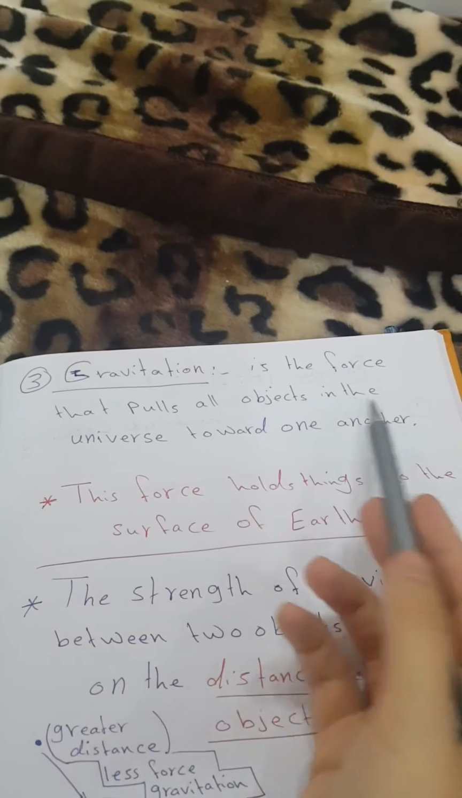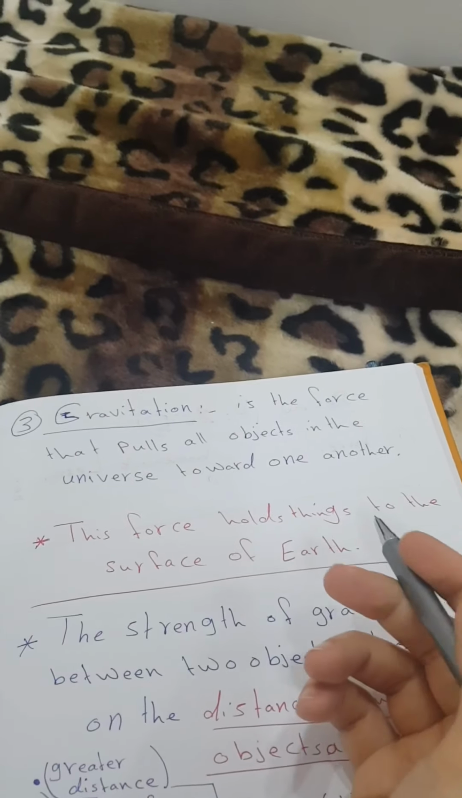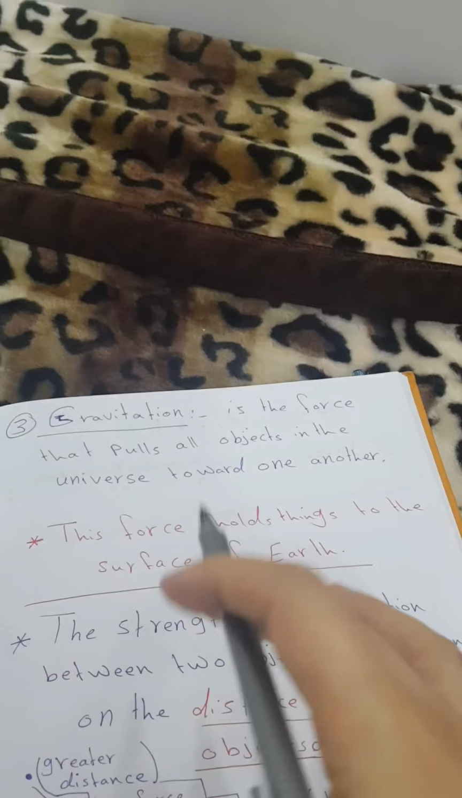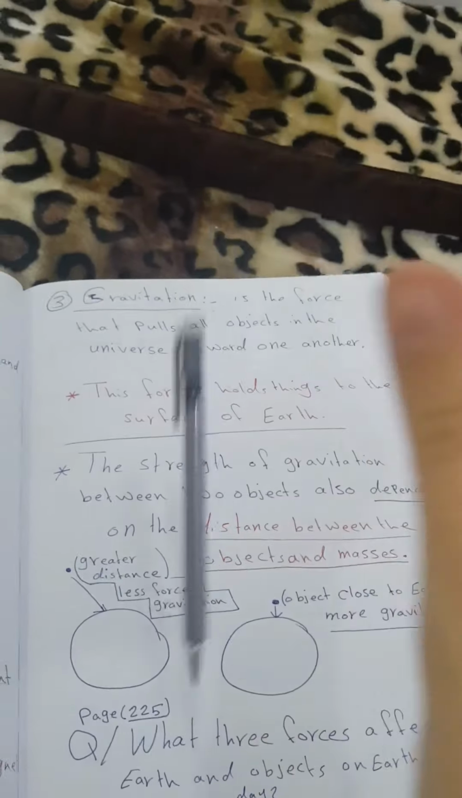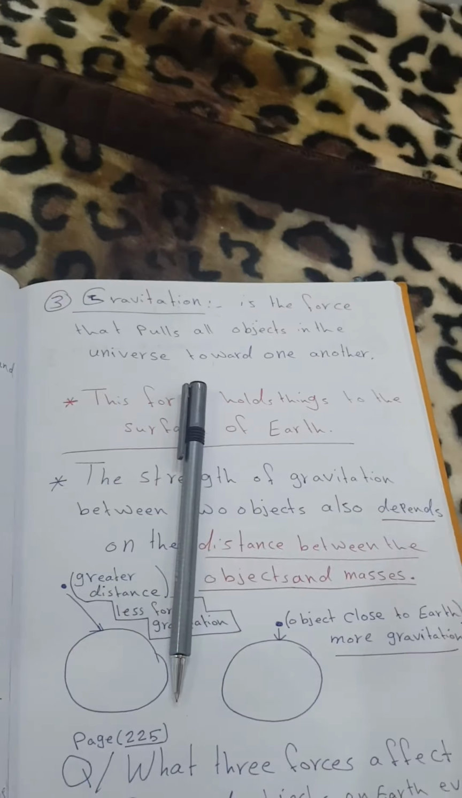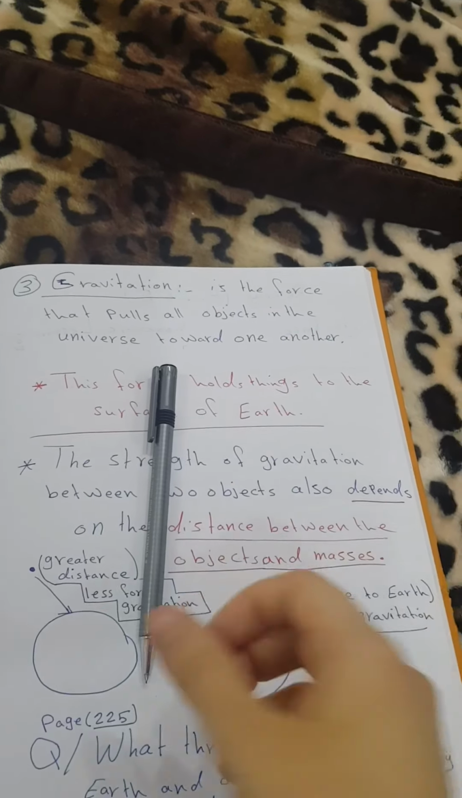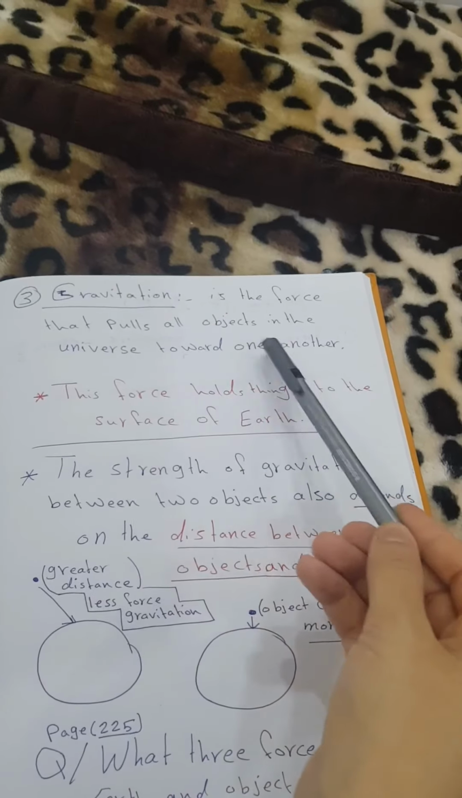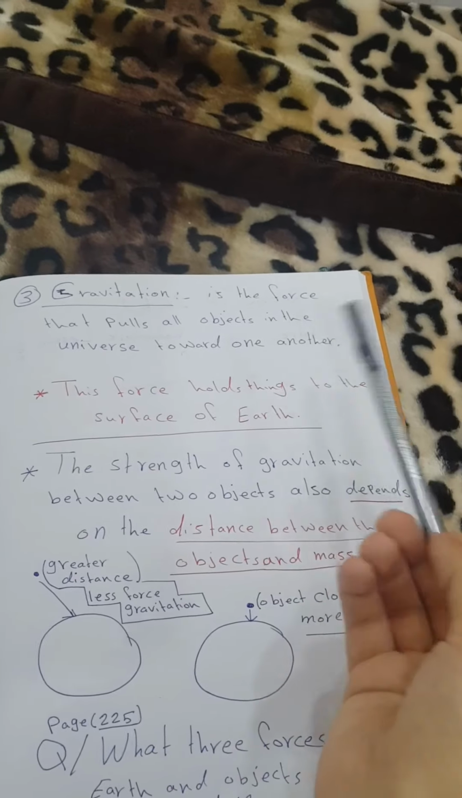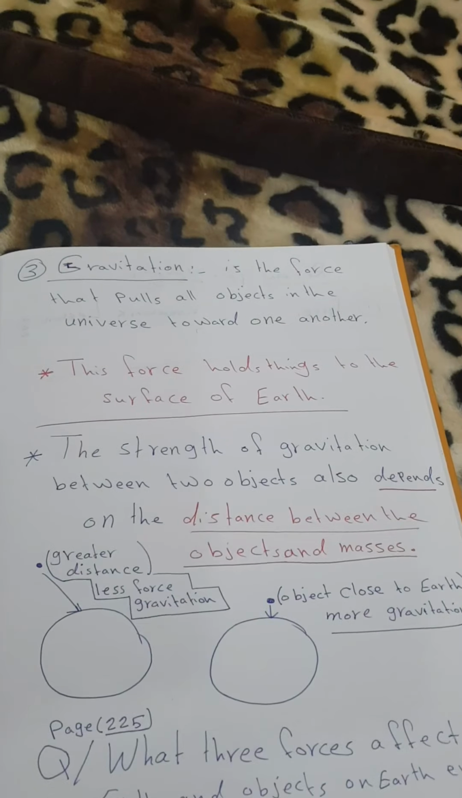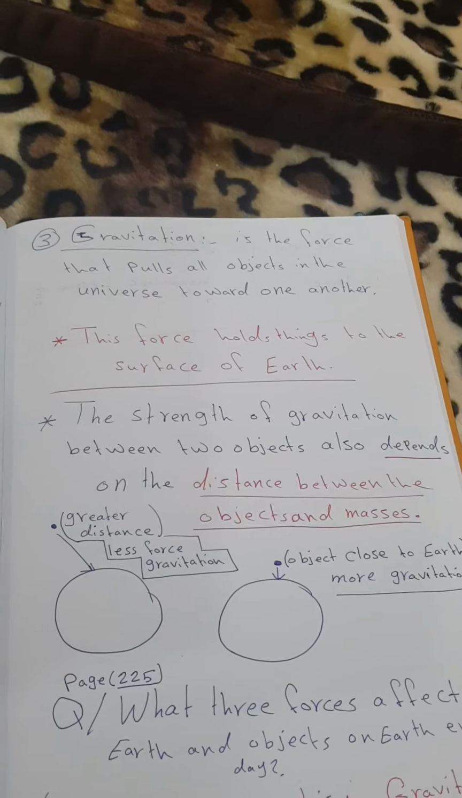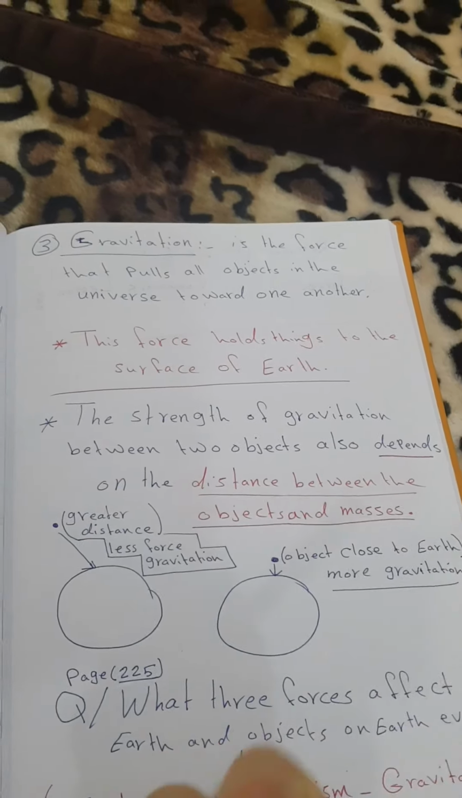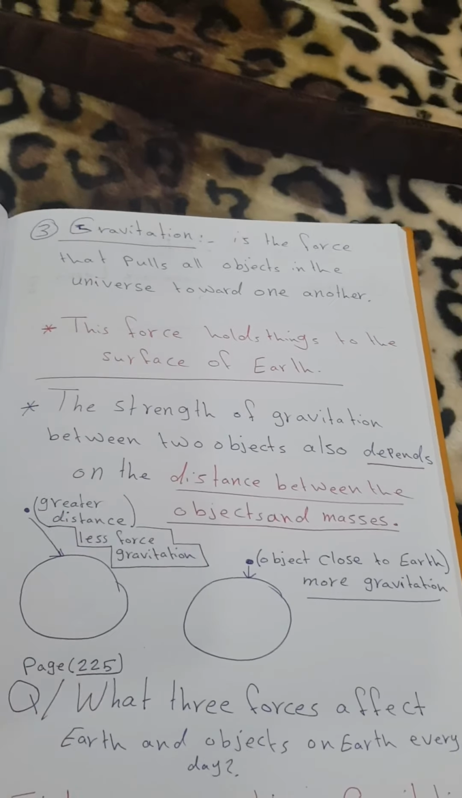It's also a force that pulls any object toward the ground. If you throw any object, a ball or this pencil, it will be pulled toward the ground. Why? Because of gravitation. So any force that pulls objects toward the ground is gravitation. This force holds things to the surface of the earth.